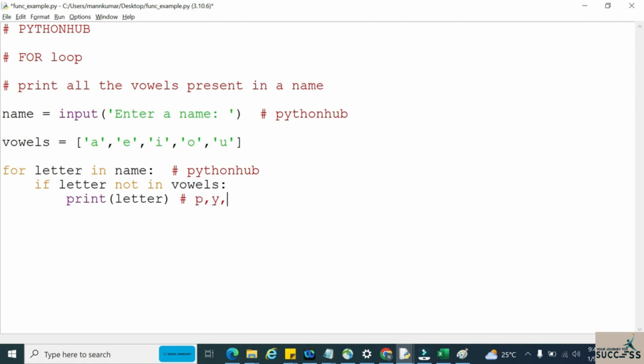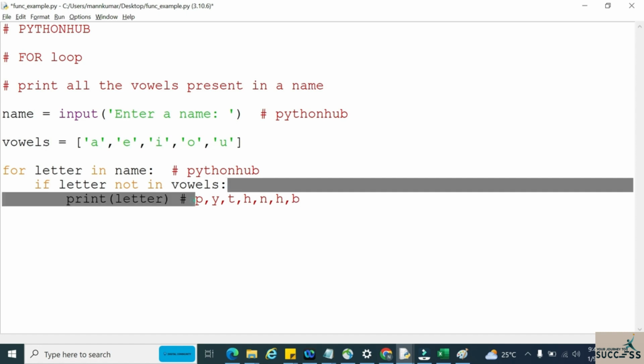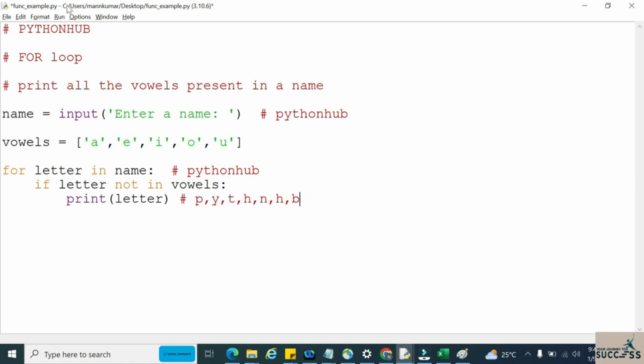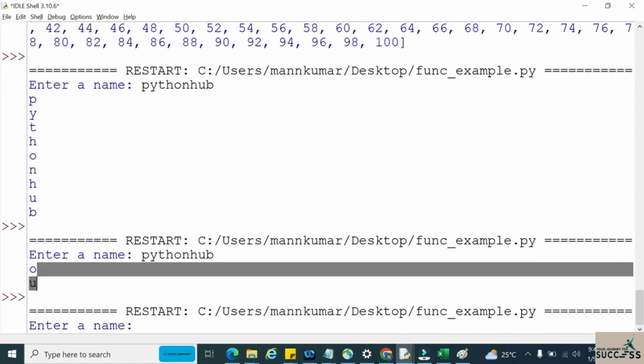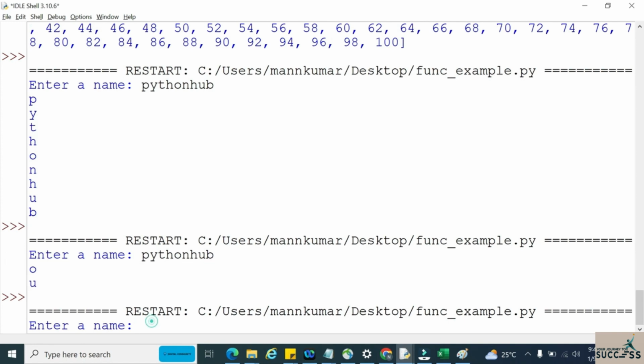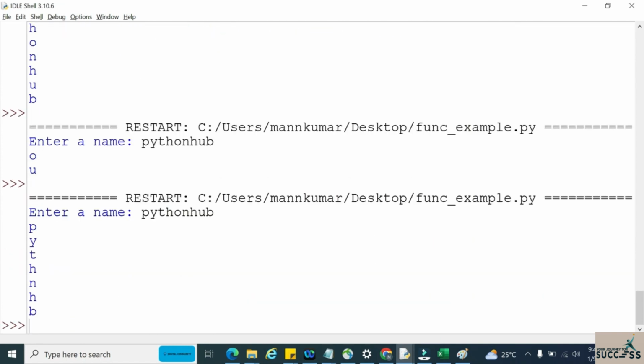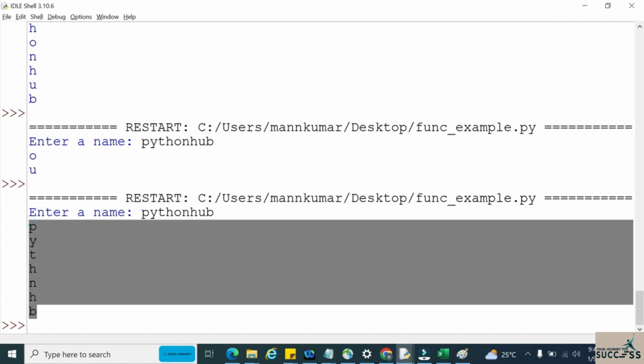So P, Y, T, H, N, H, B. Only these letters will get printed in this case. Let me run and show you. Okay, in this case Python hub. See, P, Y, T, H, N, H, B. Only these letters will get printed. Remaining all will be filtered out.